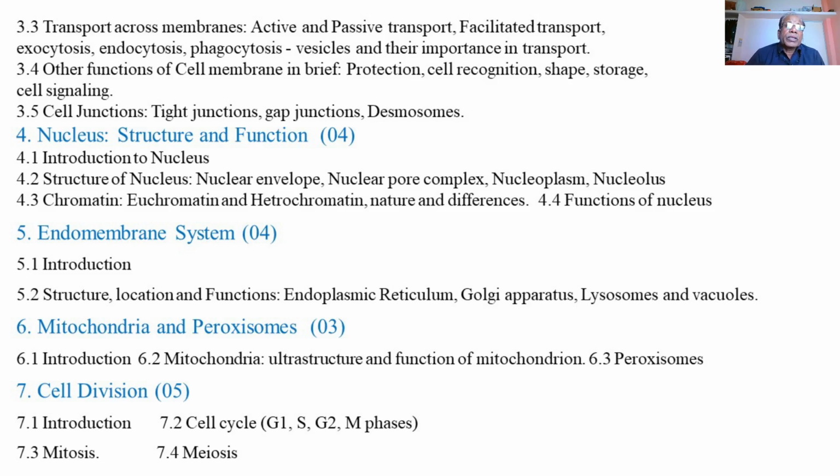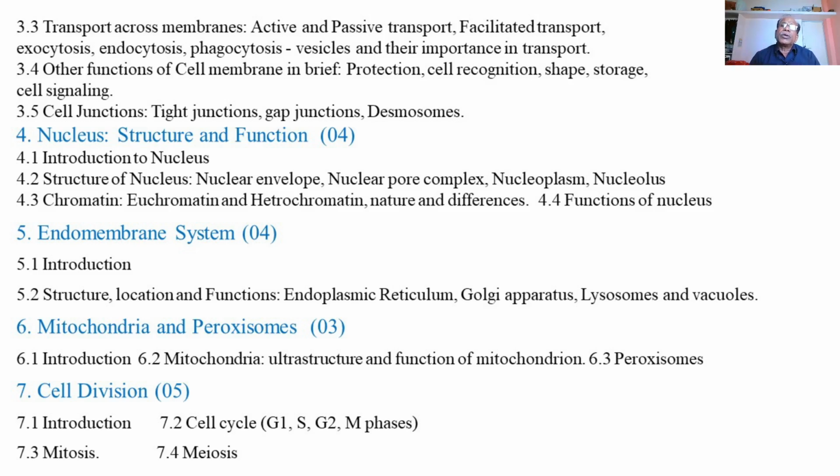Then the fifth topic is the endomembrane system. In addition to the plasma membrane and the nuclear membrane, there is an endomembrane system.